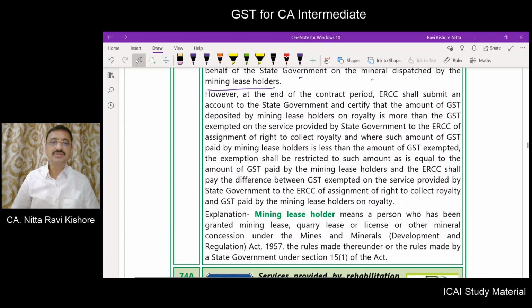And what do you mean by mining leaseholder? Means a person who has been granted mining lease, quarry license or license under other mineral concessions under the Mines and Minerals Development Act 1957 or rules made thereunder.